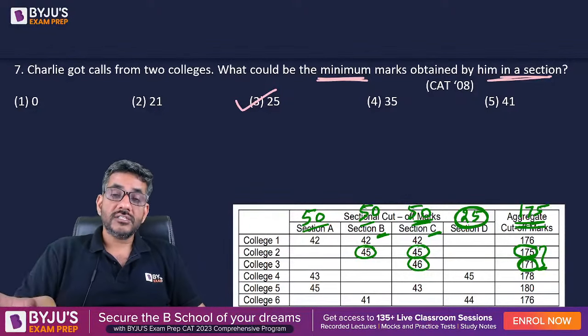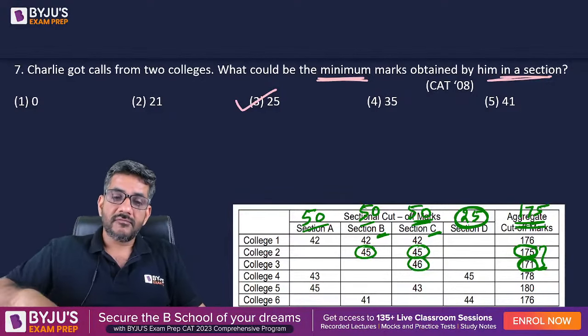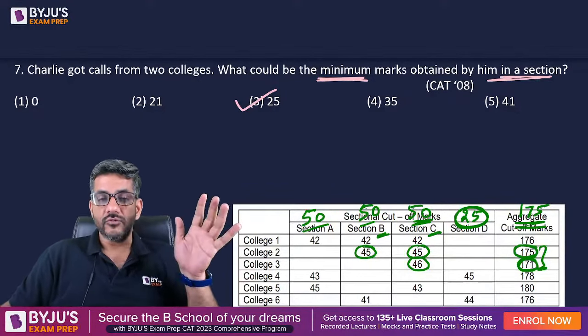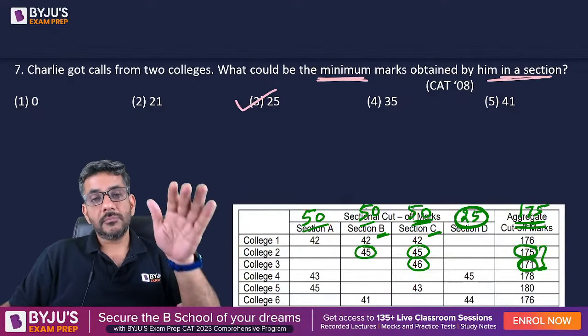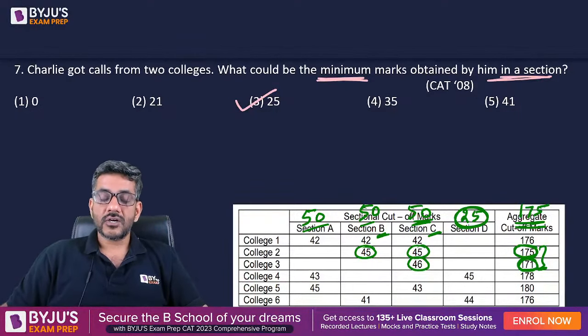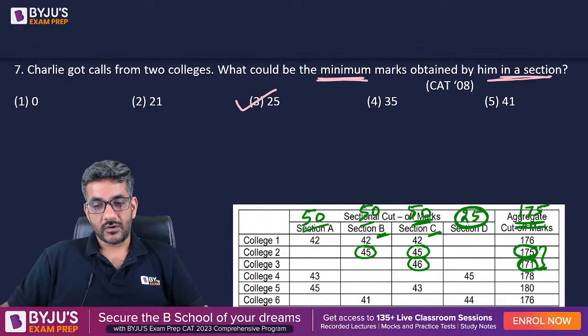If he needs 2 calls, he has to get overall minimum 175. And to get minimum 175, he must score 50, 50, 50 in 3 sections and 25 in the 4th one, so that his score is minimized in one section and overall he is able to clear the cutoff of 2 colleges in sections B and C along with the overall cutoffs. That was question number 7.